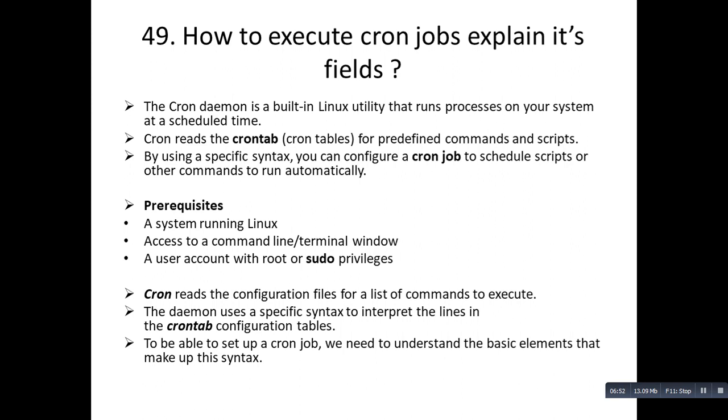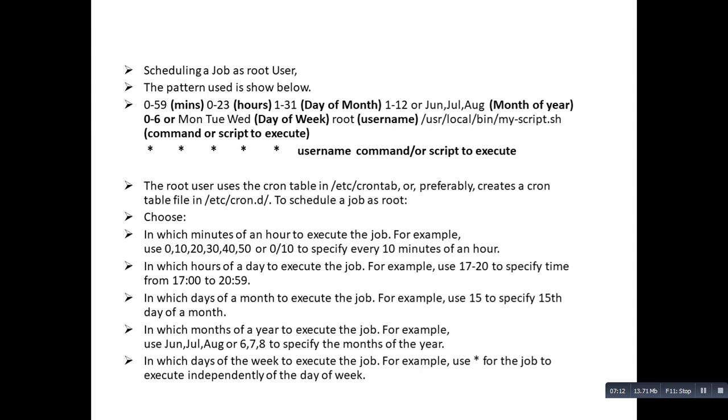Cron reads the configuration files for a list of commands to execute. The daemon uses a specific syntax to interpret the lines in the crontab configuration tables. To be able to set up a cron job, we need to understand the basic elements that make up this syntax. For scheduling a job as root user, the pattern shown below is used. So there is a specific pattern when you try to create a cron job.